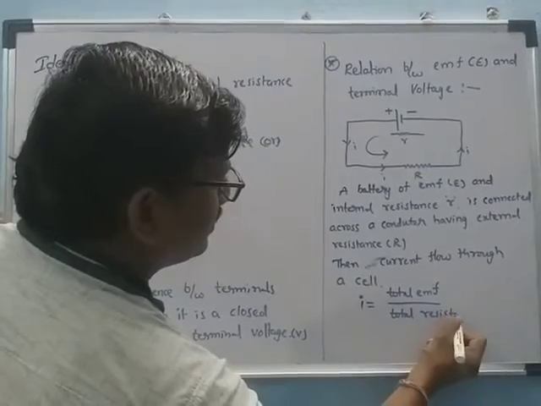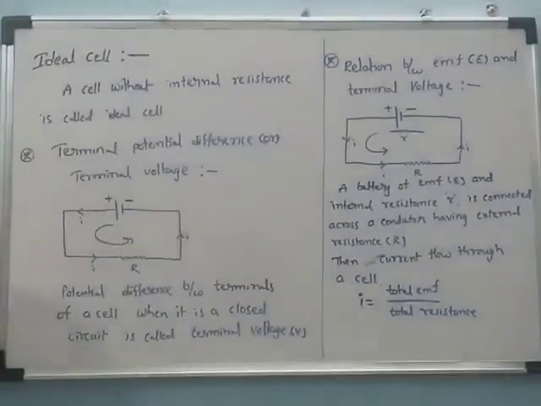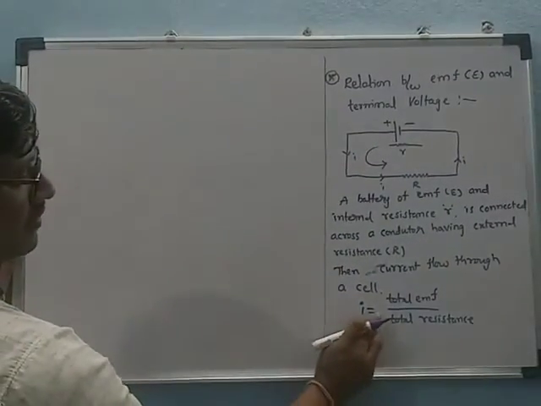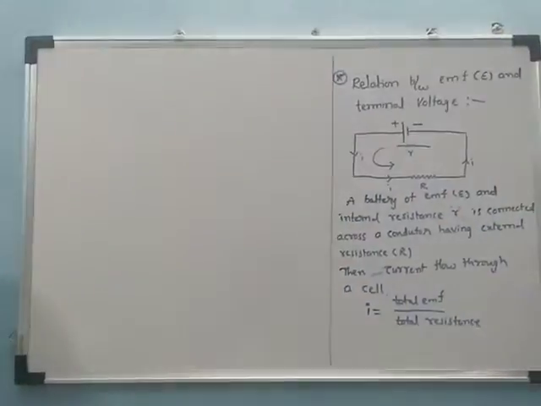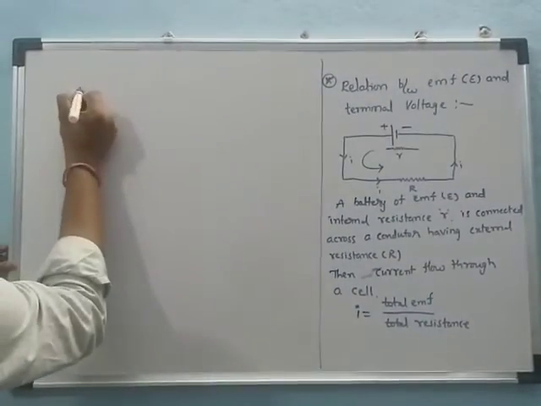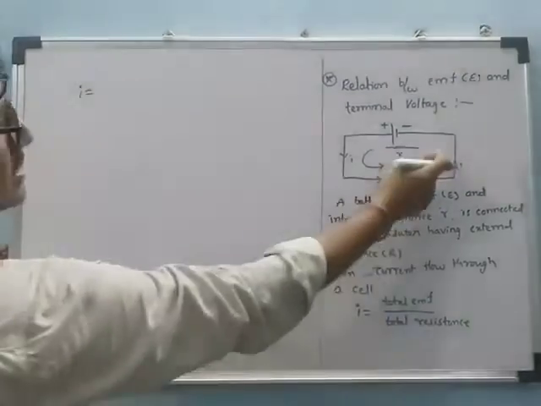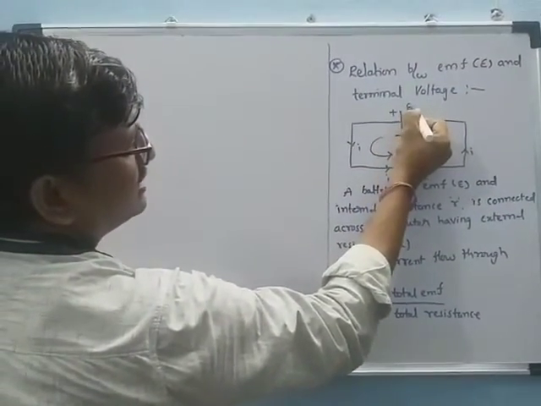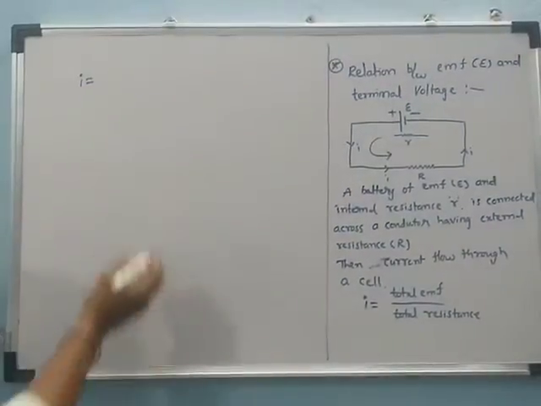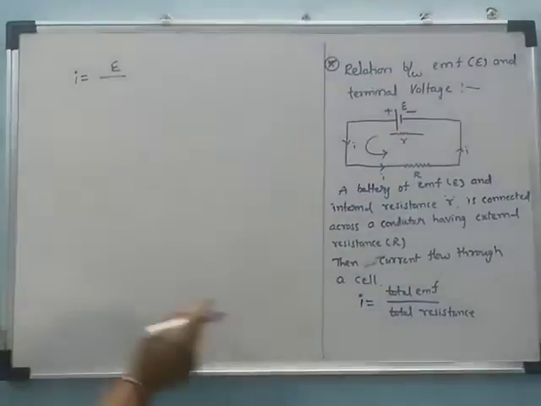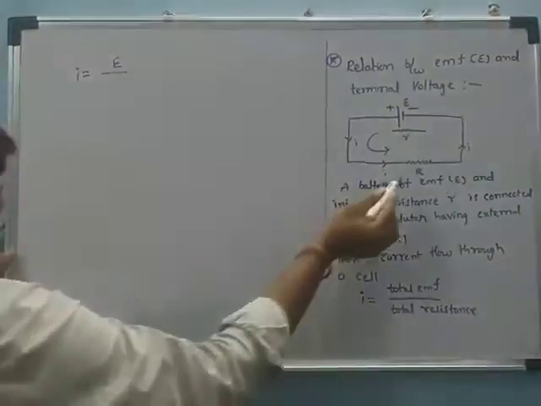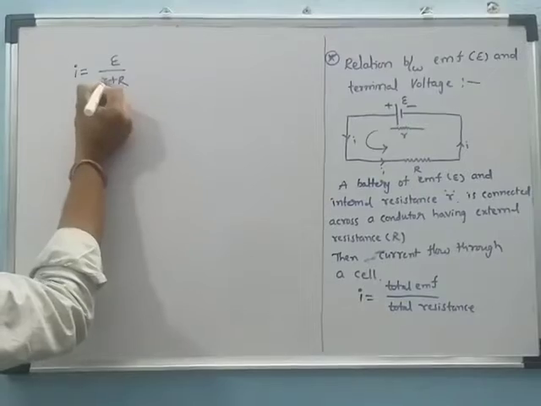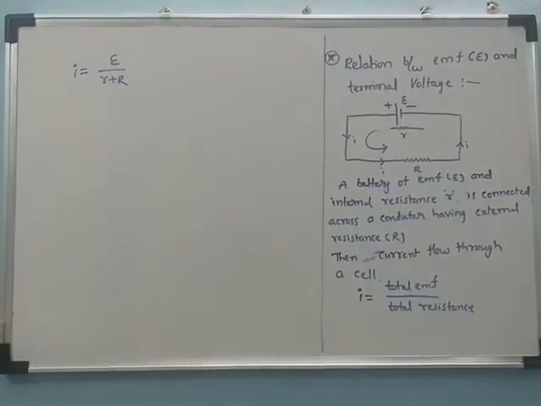How many batteries are there? Only one cell, and a cell is nothing but a battery. The EMF is E. Then we can write I equals E divided by the total resistance. Here we have external resistance and internal resistance, so the total is small r plus capital R.